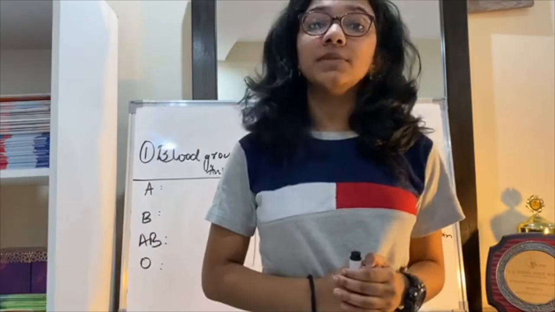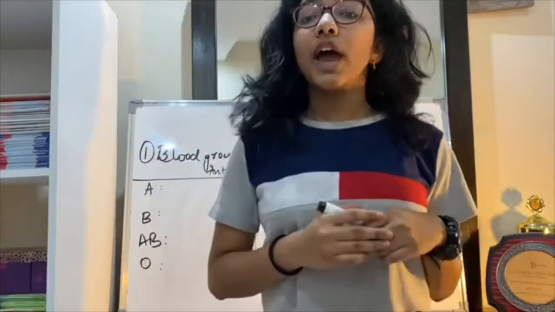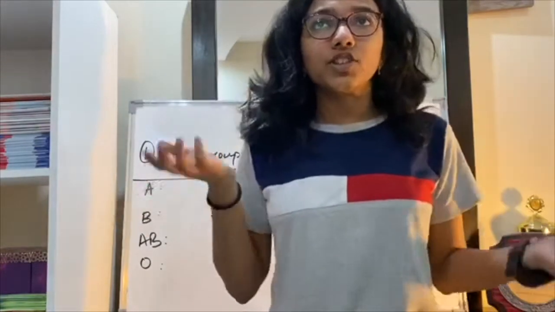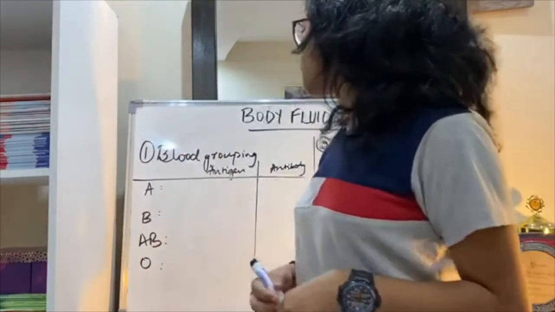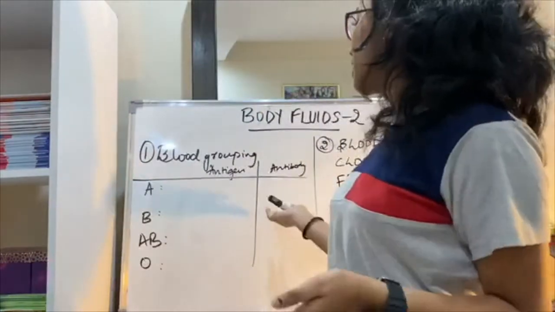Hey you guys, welcome to the second class of body fluids and circulation. We finished the different components of blood in the previous class, and today we're just going to finish blood grouping, blood clotting, lymph, and the types of circulatory systems. So let's get started with blood grouping.